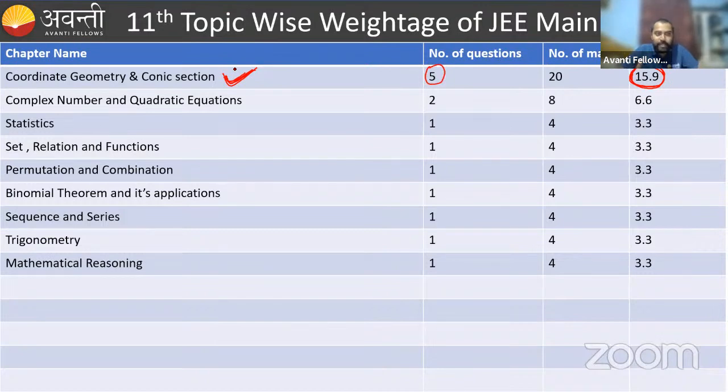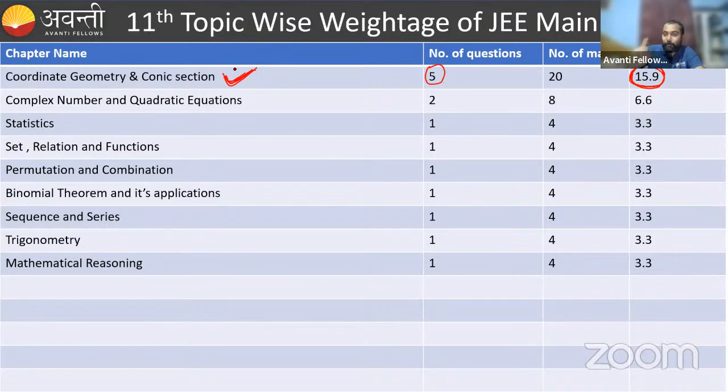If you are very clear about all the concepts of coordinate geometry and conic sections, then you can solve at least 3 questions from this chapter, right? Second, come to the second chapter, that is complex numbers and quadratic equations. You will get 2 questions from these 2 chapters. At least 1 question you will solve. Sometimes complex number questions are complex, but from quadratic equations, most times easy questions are coming. From the 2 questions, at least 1 will be solved by you. If you are solving 2 questions, it is very good.